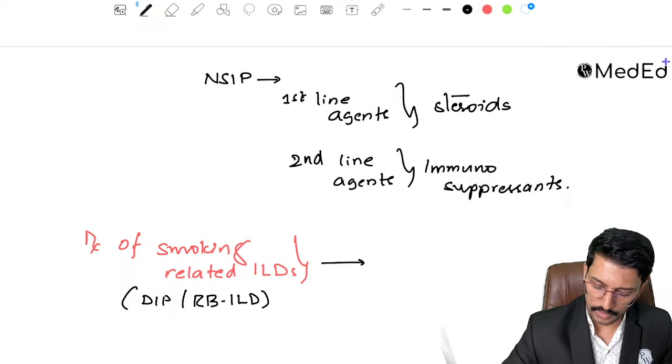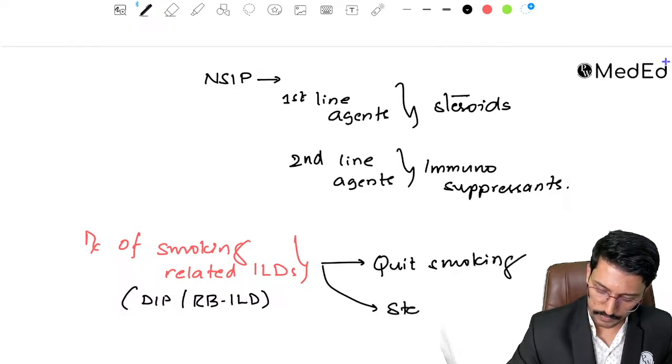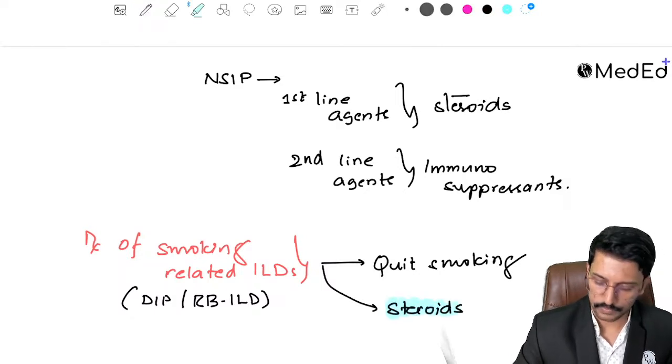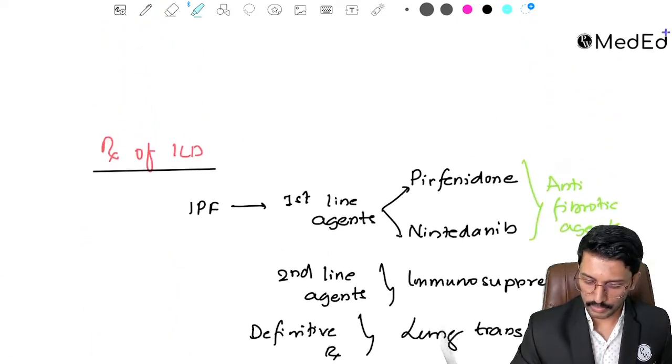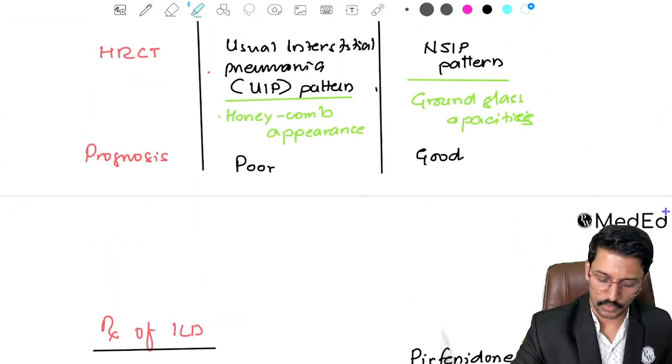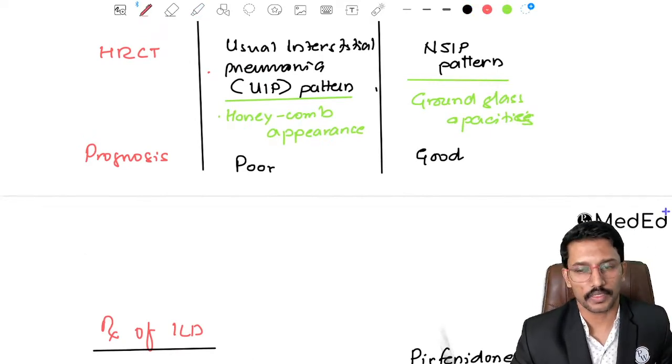So here treatment includes only two things. One is to quit smoking, and second one is steroids. They show excellent response to steroids. Most of them recover completely. Okay, two extra points about ILD. One thing is in terms of clinical examination, right? On auscultation, what characteristic sounds do we hear?